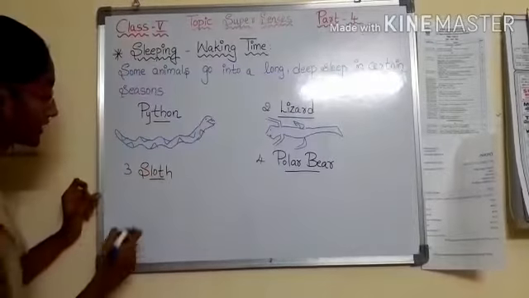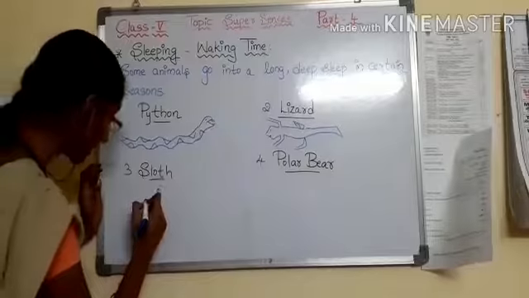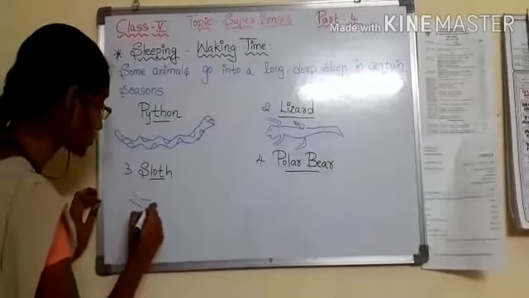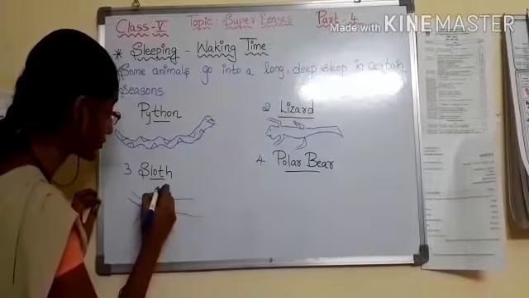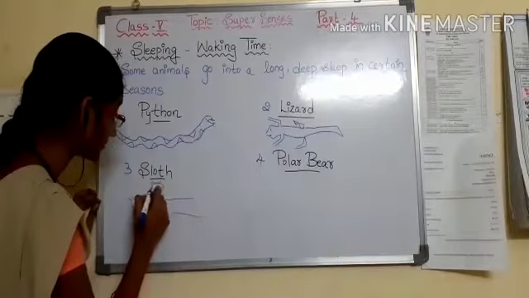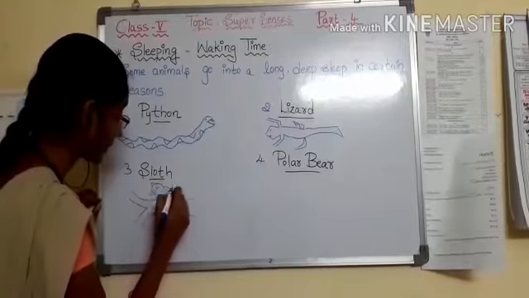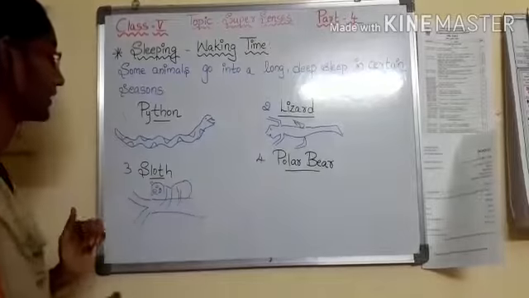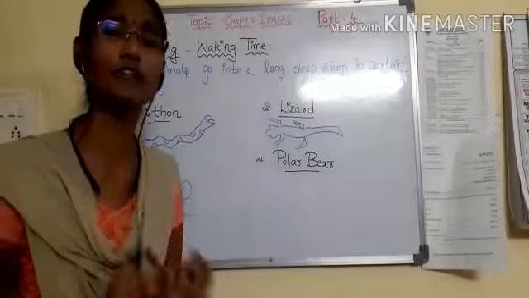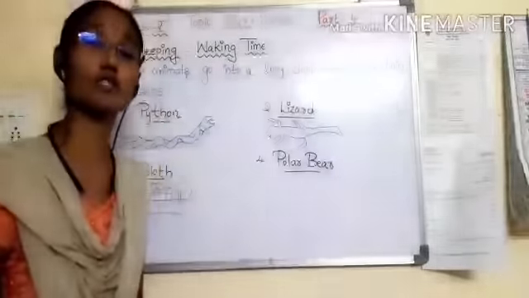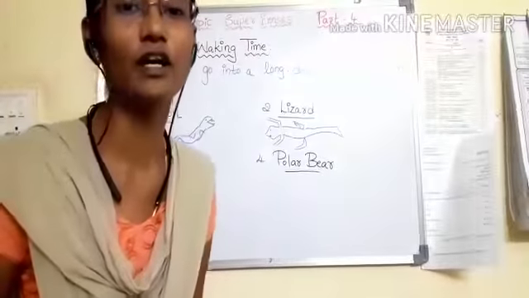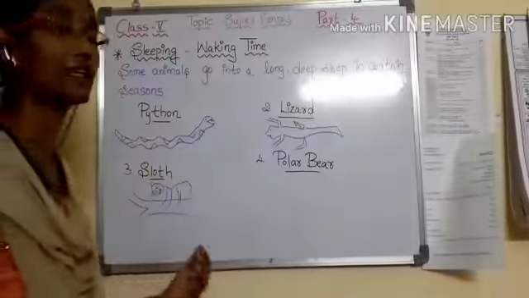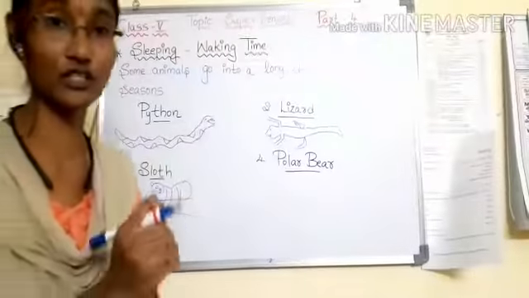Next, sloth. Yes, sloth is a type of animal living mostly in the branches of the trees. It attaches to the branches and leaves. It sleeps for mostly 17 hours a day. It takes food, and again it goes to sleep.